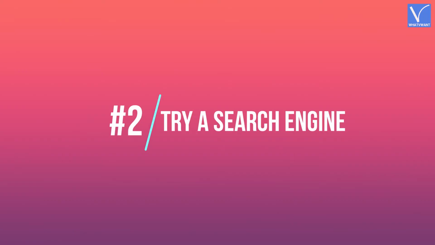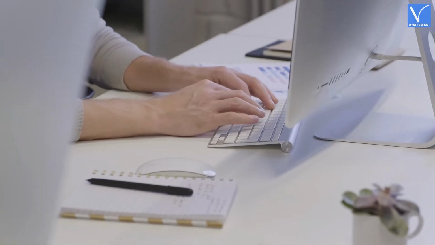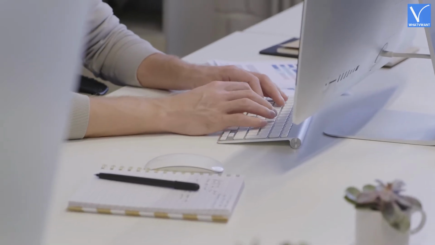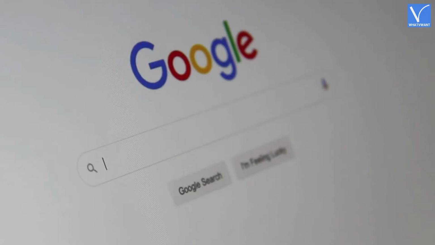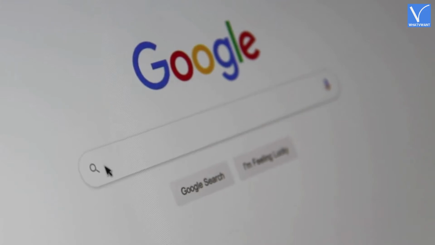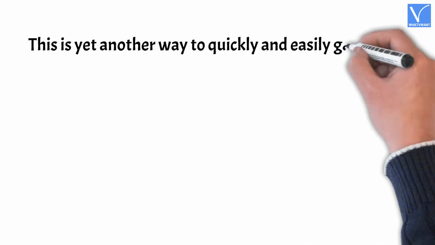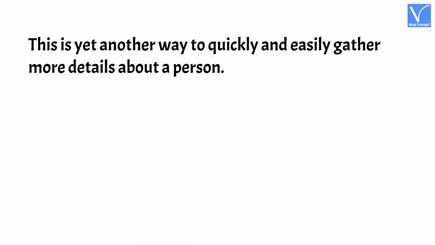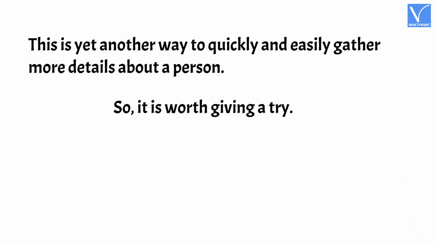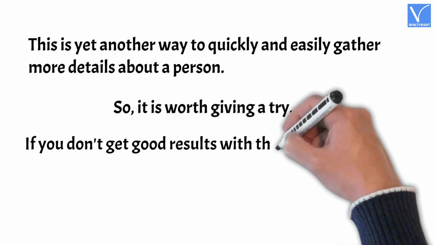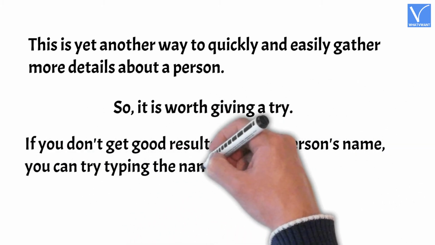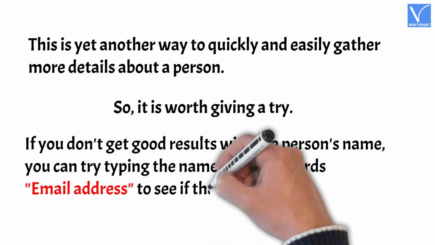Number 2. Try a search engine. Here's another tactic you can use when you are trying to figure out someone's email address. Simply type their name into your favorite search engine, such as Google. This is yet another way to quickly and easily gather more details about a person, so it is worth giving it a try. If you don't get good results with the person's name, you can try typing the name with the words email address to see if that works.